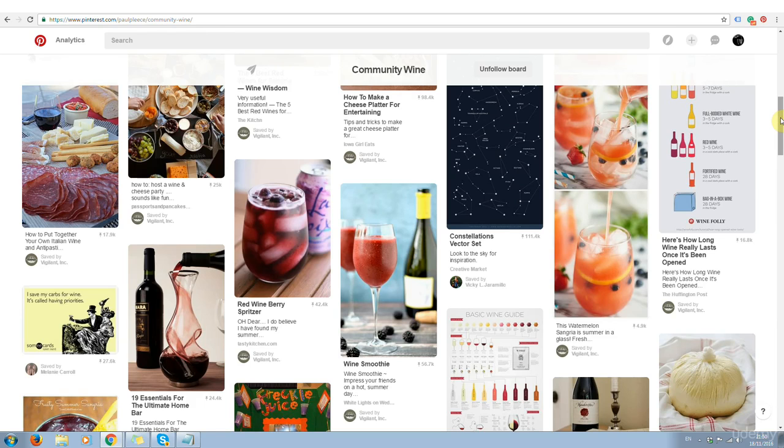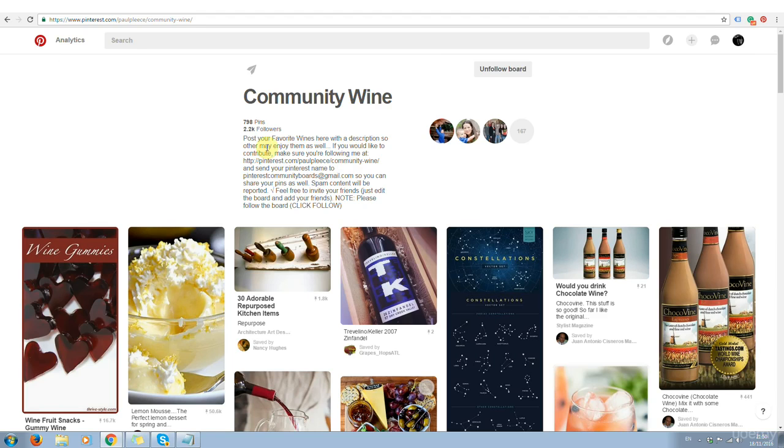And you know, when I say do it for about a week, I don't mean do it every day for a week. But make sure you've liked and repinned several pins on this board and you've commented on a few pins as well. Just do that over the space of a week and then follow the instructions in the description so that you can post pins on the group board yourself. Do this with several group boards.